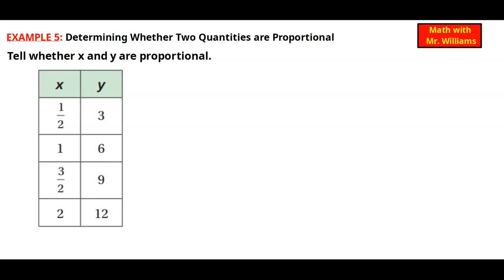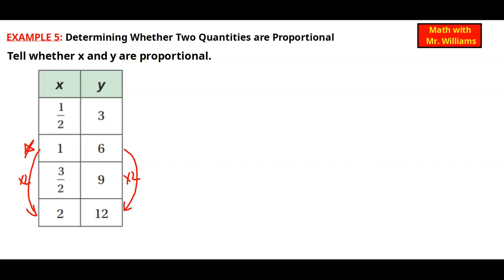Sometimes the easiest thing to do is to not start at the top. So if we start down here where there's 1, 6, now we can see what times 6 is 12. Well, that's just times 2, and 1 times 2 is 2. So at that point, those two are proportional. Now we have to worry about the fractions. So let's go back up.